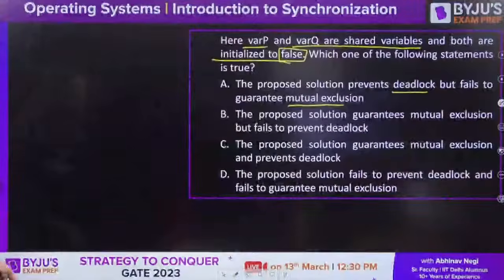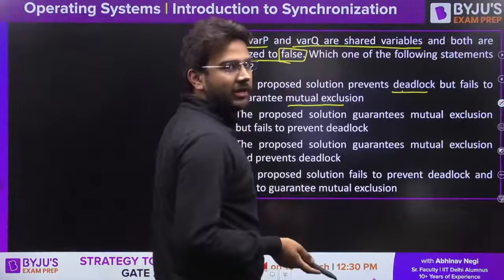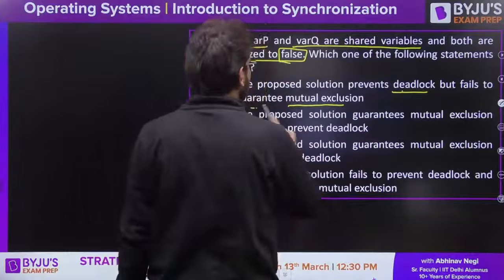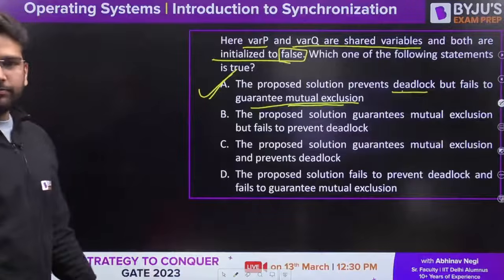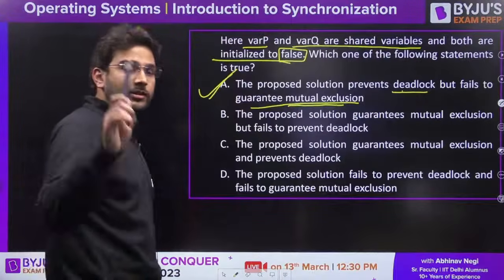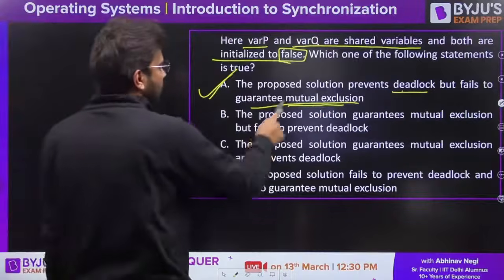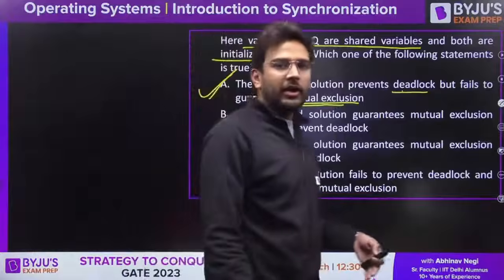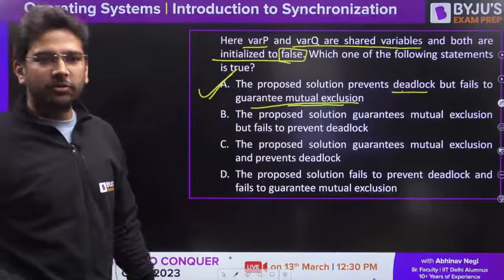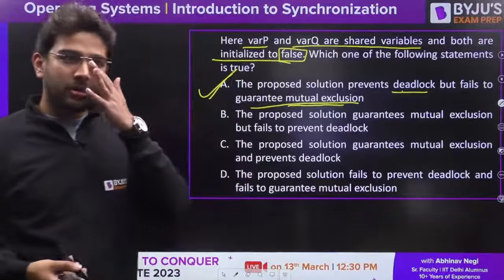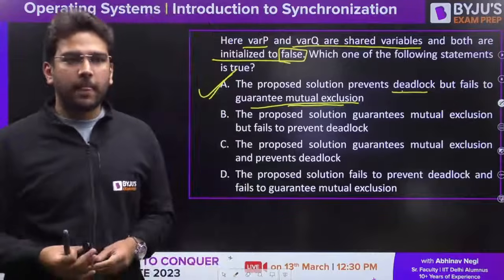So here we can see the proposed solution prevents deadlock. Is it preventing deadlock? Yes, but fails to guarantee mutual exclusion. So option A is the correct answer here. The semicolon is very important. Most of the students commit mistakes in this kind of question. So it is preventing deadlock because both the processes are able to proceed, and mutual exclusion is obviously not there because both the processes are accessing the critical section. So overall this is not a correct synchronization solution.